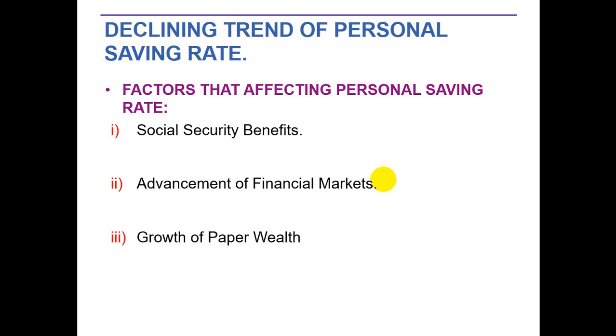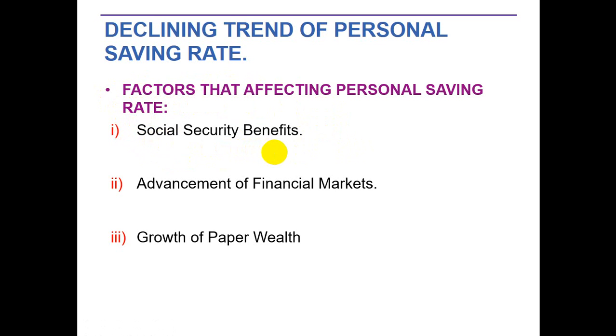But due to the social security benefits, people know that when they end their job and retire, they will have enough money in the form of social security, so they are able to spend their life smoothly after retirement. That's why people start consuming more and saving less, especially during their middle age. Due to this social security factor, people save less and consume more, because they know that after retirement they are secure due to social security benefits and pension. So this is one of the reasons.